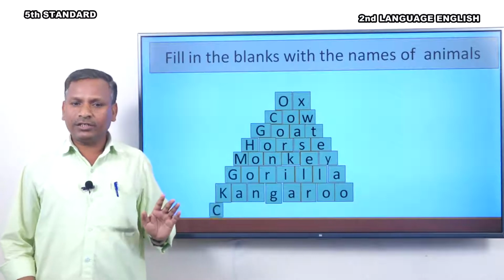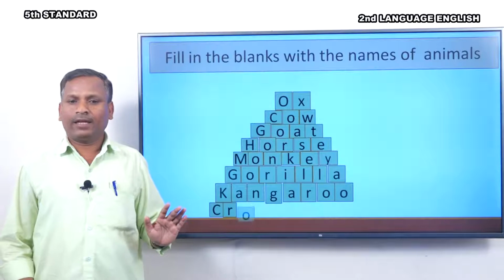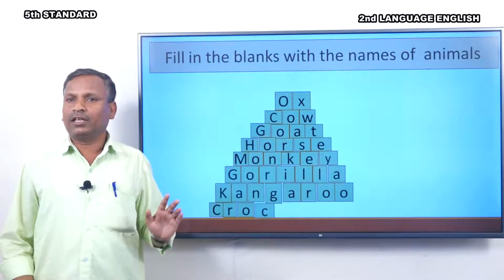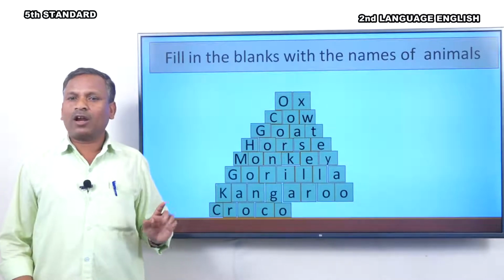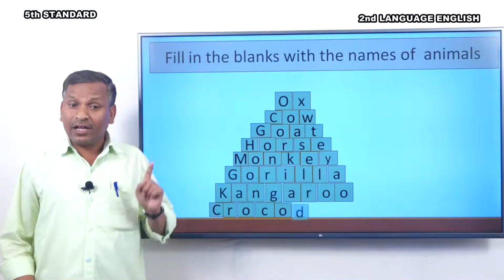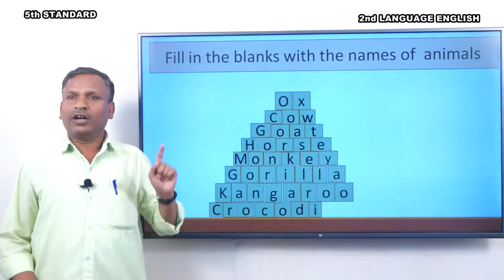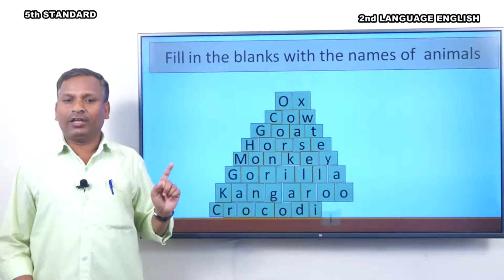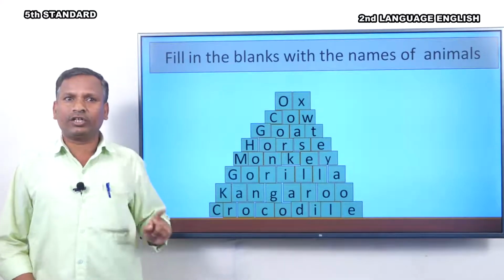What is the next one? Can you guess? The answer is crocodile. CROCODILE. This is the answer, children.